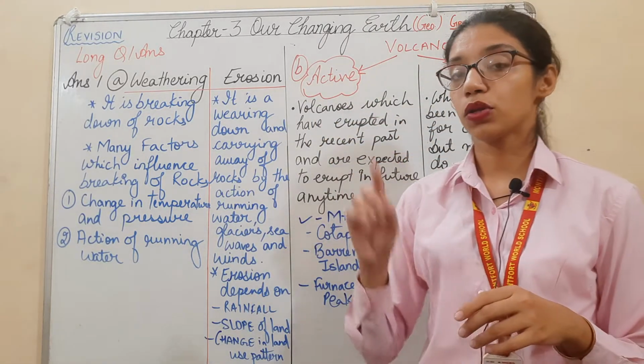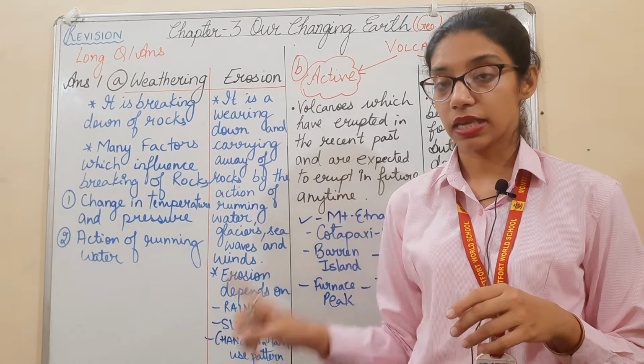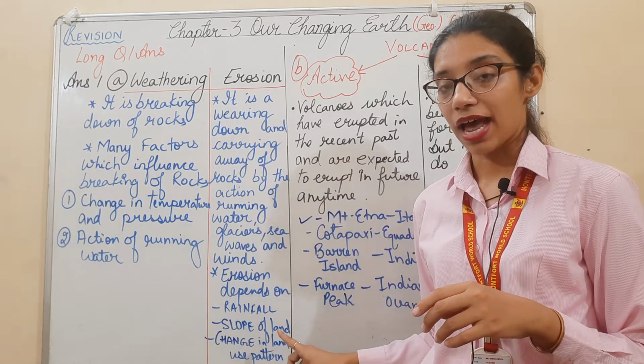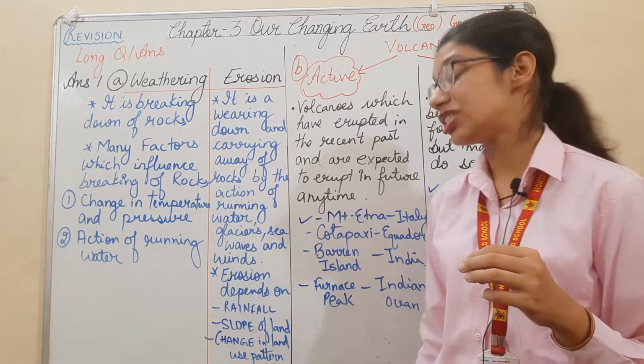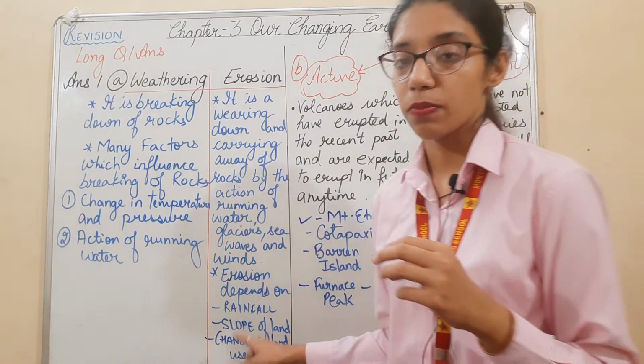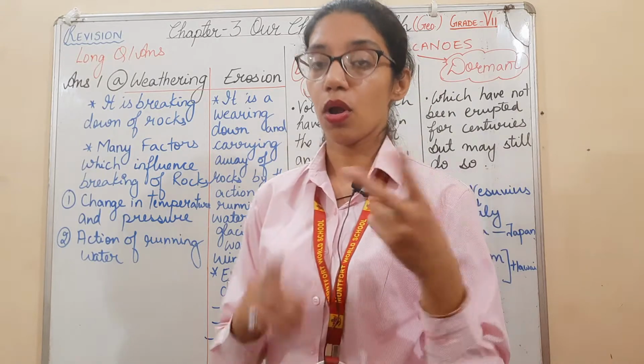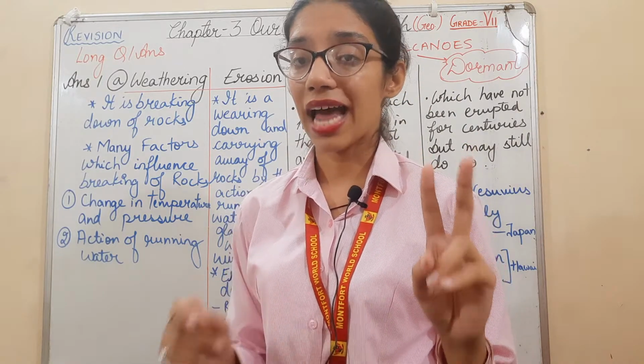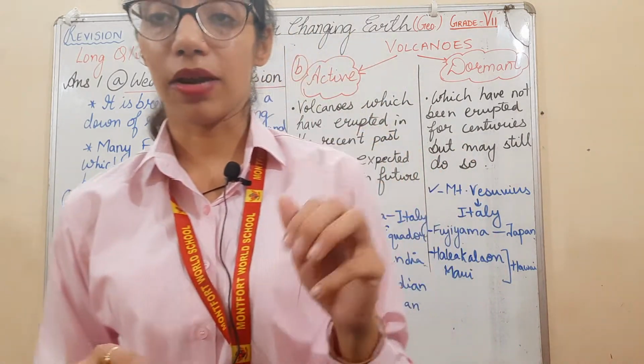Erosion depends upon your rainfall, first thing. Second is your slope of land. And third thing is the change in the land use pattern. Okay, rainfall, slope of land, and change in land use pattern.